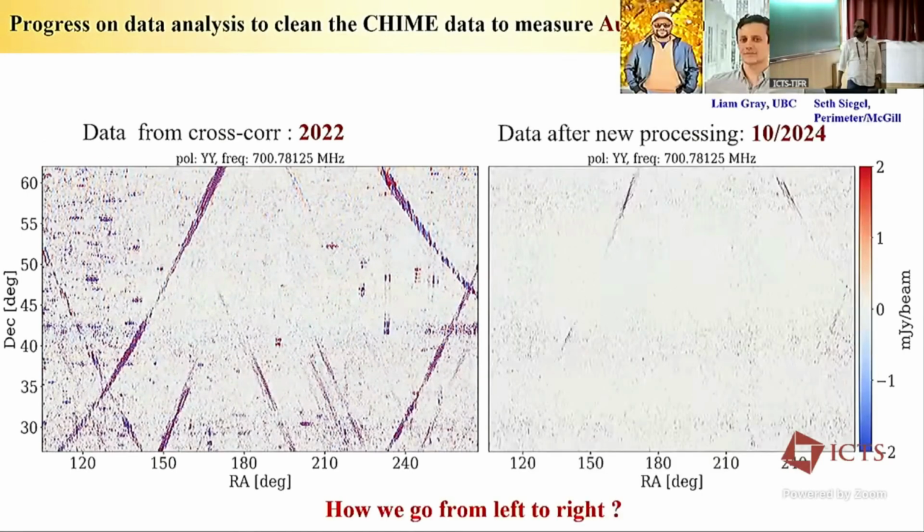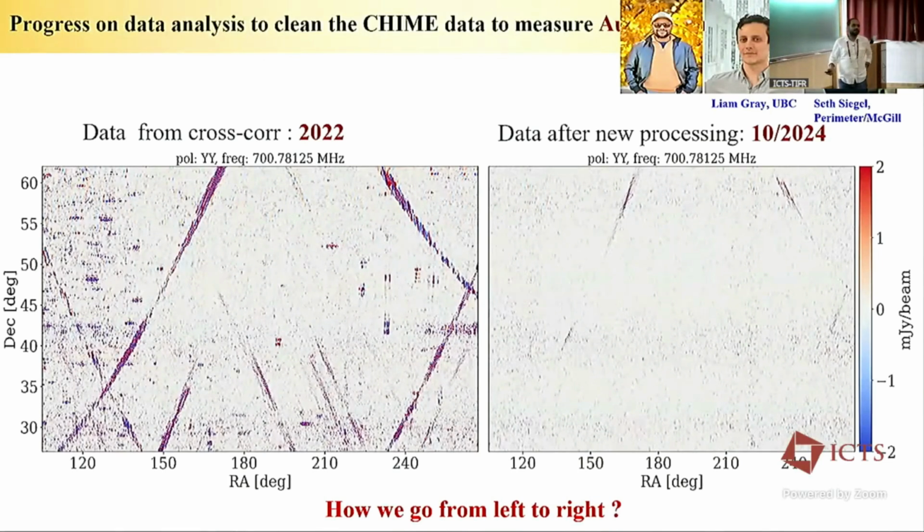This is what I have been leading for the last 3 years, along with Liam Gray, who is a software developer at UBC, and Seth Siegel at Perimeter, who is a research scientist. So you see that 2.5 hours of work resulted in this clean map. And this is the map we are using for the auto power spectrum. This is the cleanest map we have seen with CHIME since the telescope turned on. We have not seen a clean map like this before.